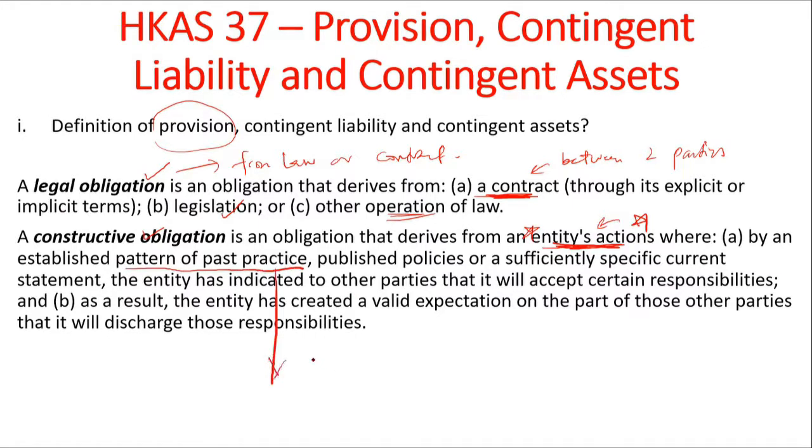An example could be a company that pays dividend each year. If the company pays dividend each year, this is a constructive obligation. So for example, in year 2022, there is going to be a constructive obligation, or an expectation in the shareholders, that the company will pay dividend in 2022 as well, right?